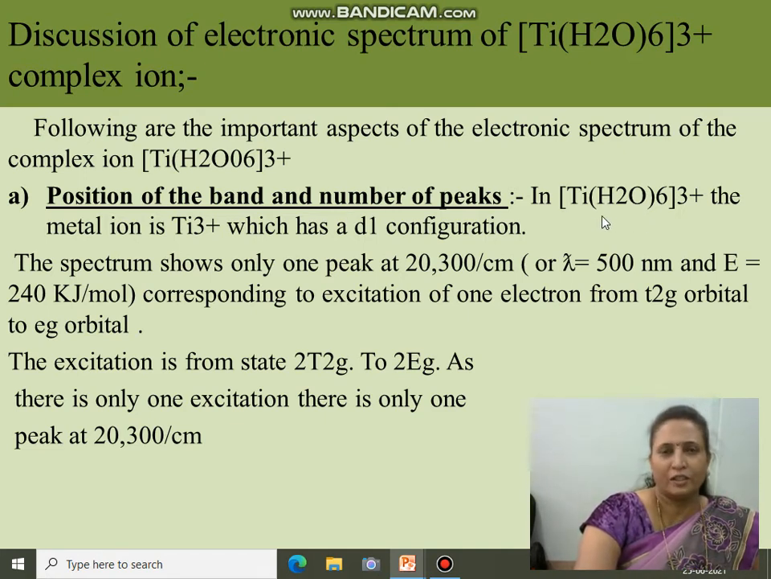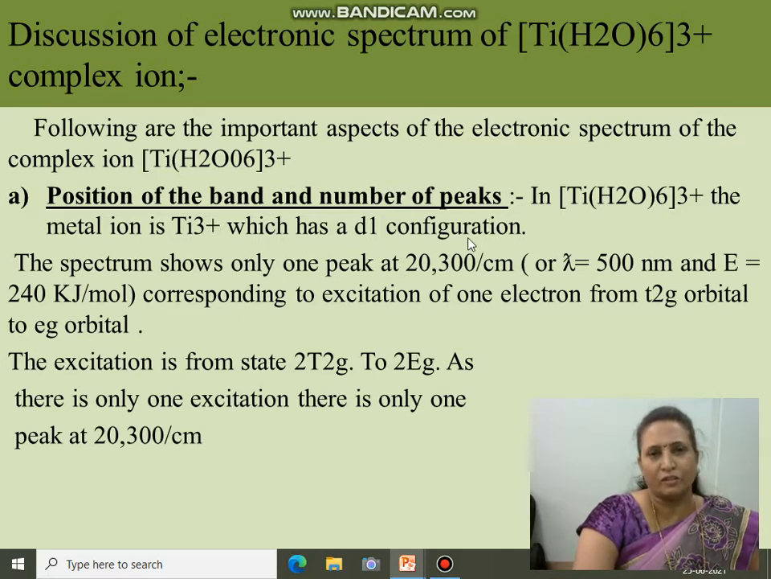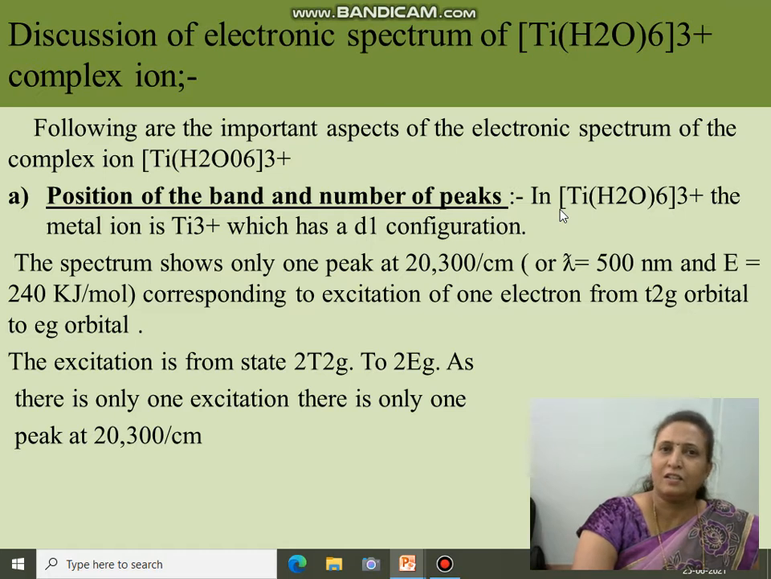In the hexaaquatitanium complex ion, the central metal ion is titanium having oxidation state +3, which has a d1 configuration. D1 configuration means having only one electron in the d orbitals. Now there are five d orbitals, as all of you know: dxy, dyz, dxz, dx² minus y², and dz². Within these five d orbitals, only one electron is present in the case of hexaaquatitanium 3+. What is the atomic number of titanium? It is 22. So when we remove 3 electrons, only one electron remains in the d orbital. Hence it has a d1 configuration.